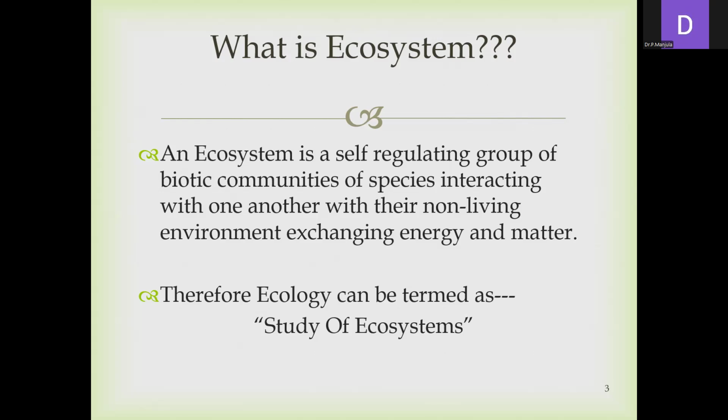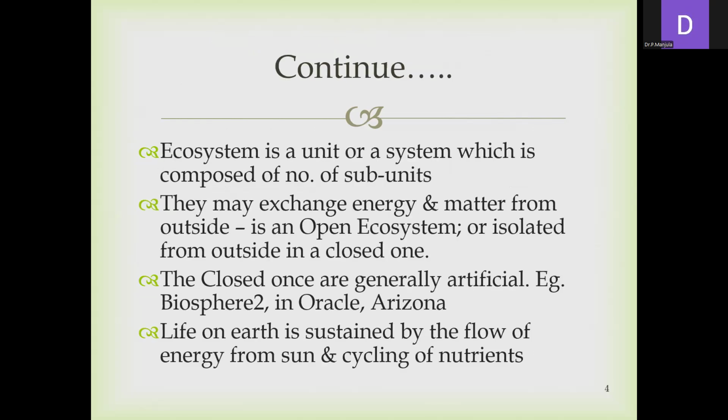An ecosystem is a unit or system composed of a number of subunits. They may exchange energy and matter with the outside, which is the open ecosystem, or it may be isolated from the outside in a closed one. A closed ecosystem is the artificial ecosystem, constructed by man, for example aquariums or croplands.